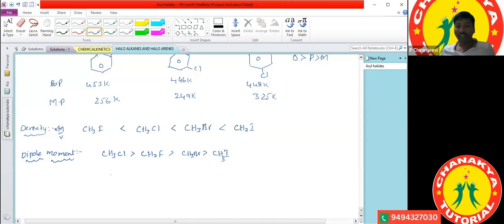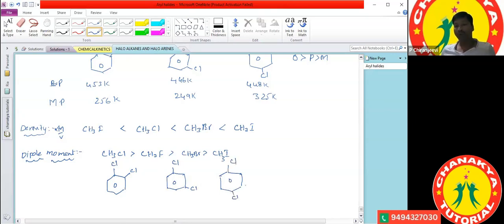And if you see haloarenes, we have different types of haloarenes. What are they? 1,2 dichlorobenzene, 1,3 dichlorobenzene and 1,4 dichlorobenzene.